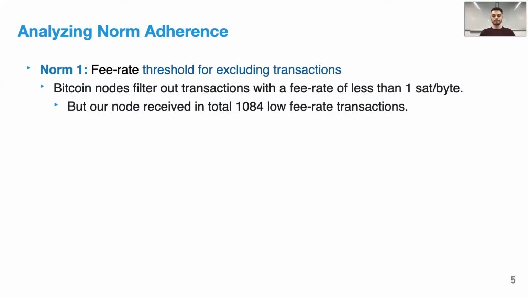Regarding the first norm, our findings suggest that while all miners largely follow the norm of ignoring transactions offering less than the recommended fee rate of 1 Satoshi per byte, a few occasionally deviate from this norm. For example, our Bitcoin node received in total 1,084 low fee rate transactions.